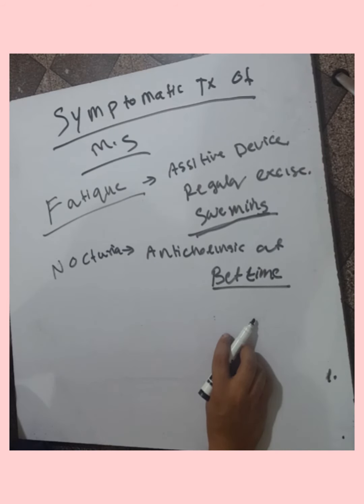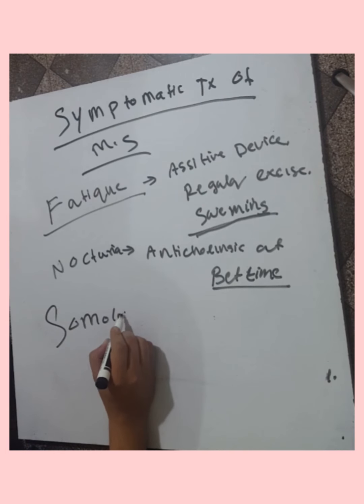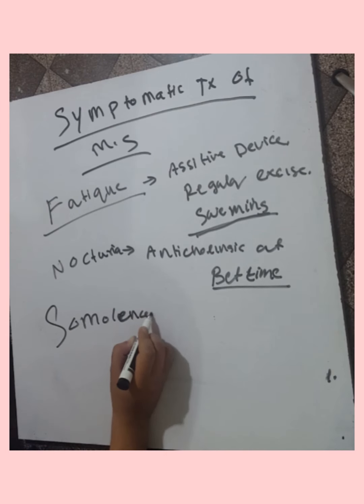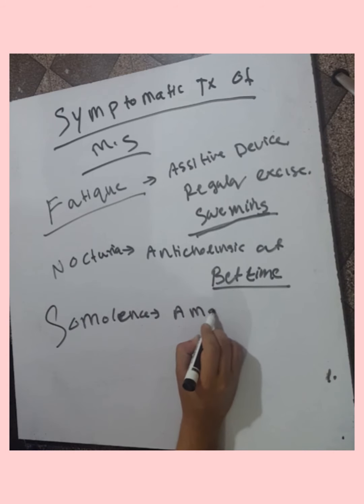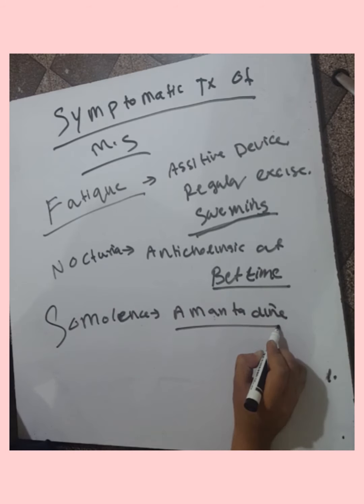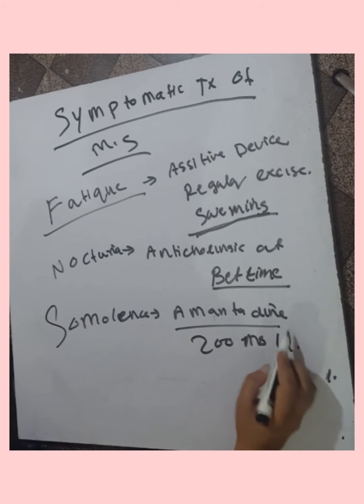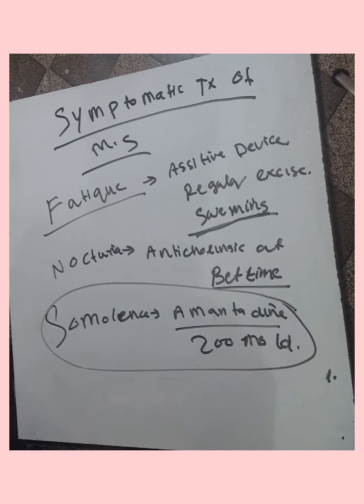The excessive daytime somnolence caused by multiple sclerosis may respond to amantadine. If there is somnolence in the patient, they respond to amantadine. The amantadine dosage is 200 mg per day, which we give if there is excessive daytime somnolence.